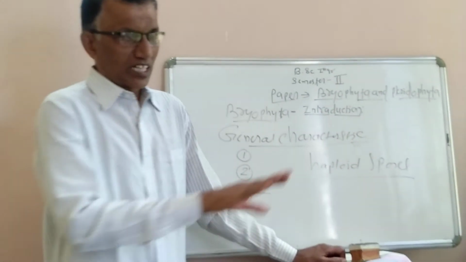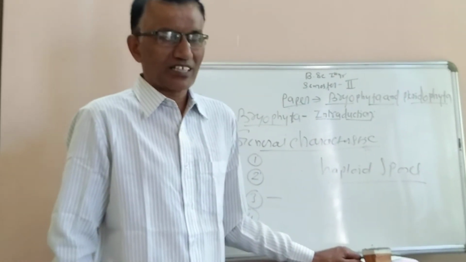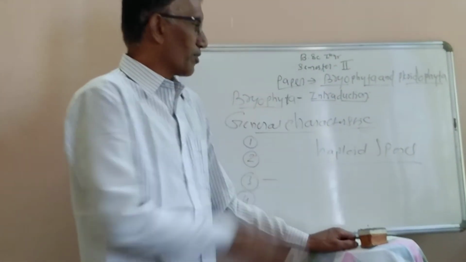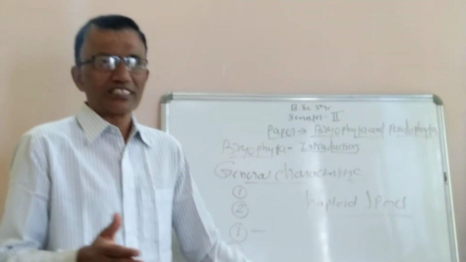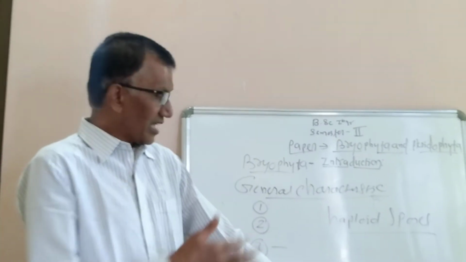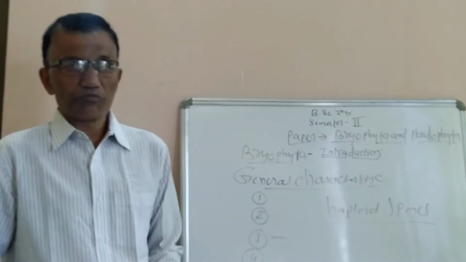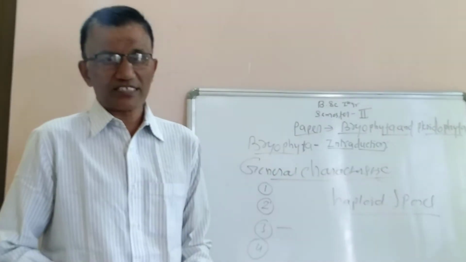These are the three classes of Bryophyta, and their inclusion depends upon their primitive and advanced nature. All these bryophytes have these important general characteristics.